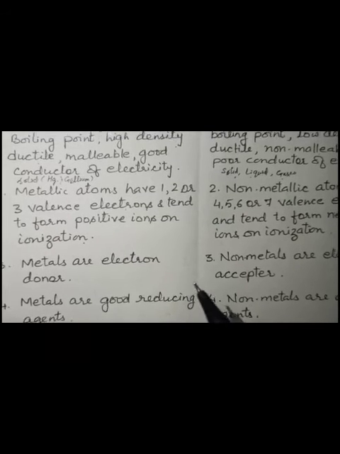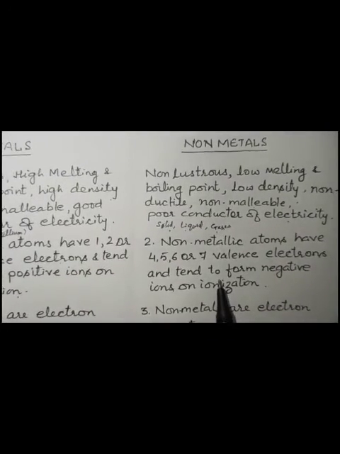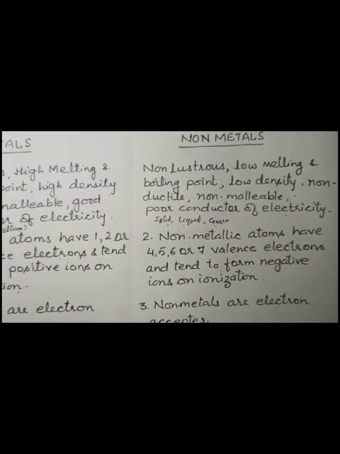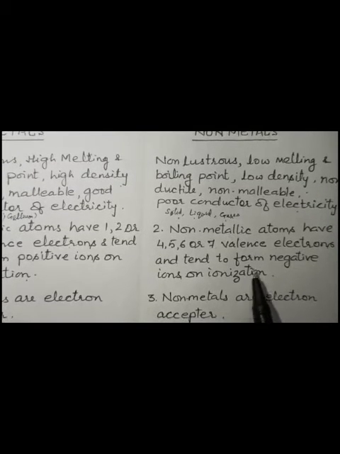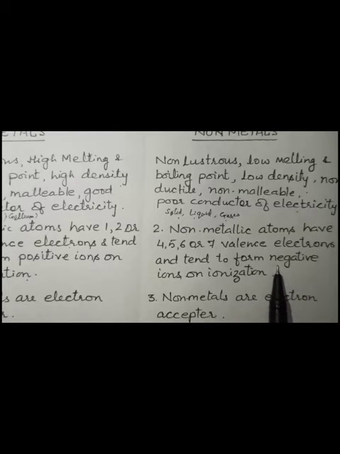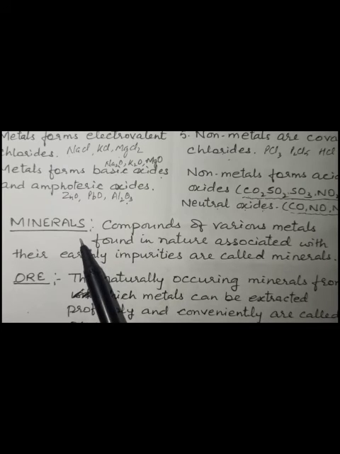While non-metals are the elements which form negative ions by gaining one or more electrons in their valency shell and form acidic or neutral oxides. Understood?